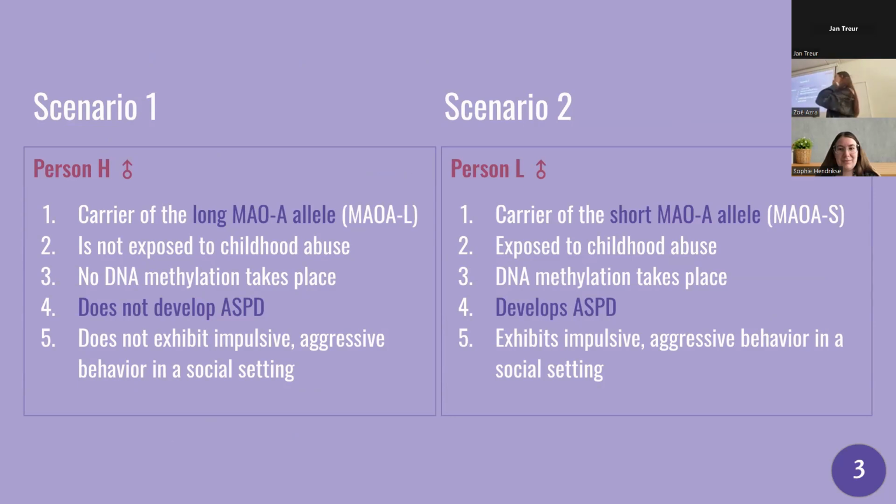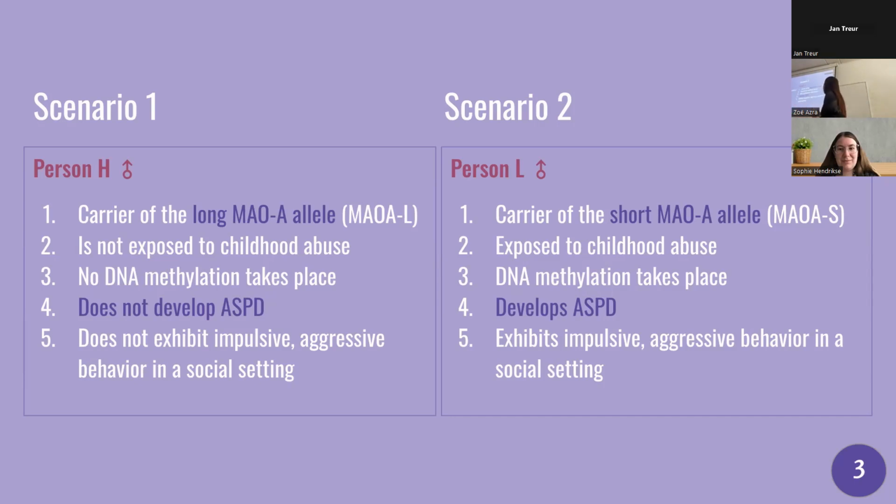An example for a social setting can be that person H is, for example, standing in a queue, waiting to enter a building, and all of a sudden, a person from behind person H jumps the queue and gets in front of him. This can be experienced for person H as annoying, irritable behavior. But since person H did not develop ASPD, the behavior regulation processes of person H are not altered, and so person H does not exhibit any aggressive behavior towards the person that jumped the queue.